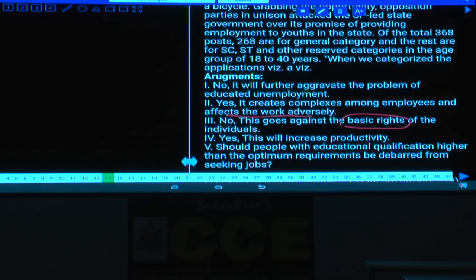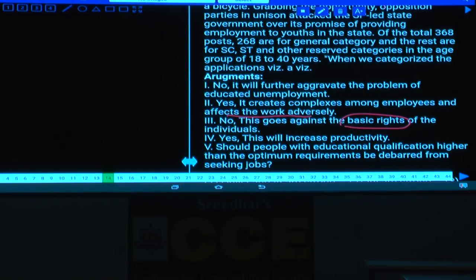A record of sorts was created after the UP government, which advertised for 368 posts for peon in secretariat, got 23 lakh responses. The minimum qualification for the post of peon is that the applicant should be a class 5 pass and has to know how to ride the bicycle. And grabbing this opportunity, opposition parties in unison attacked the SP-led state government over its promise of providing employment to the youth. Then, which among the following is strong?